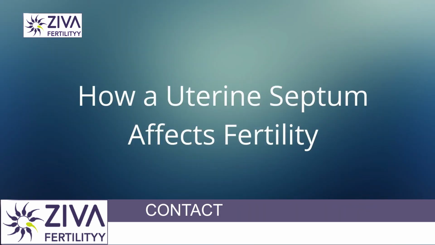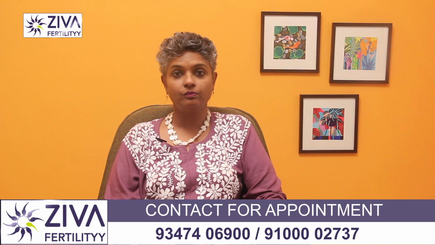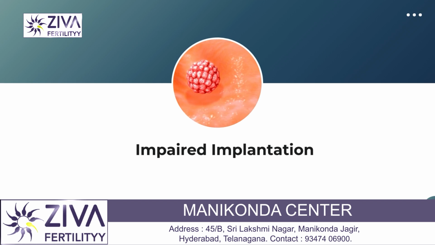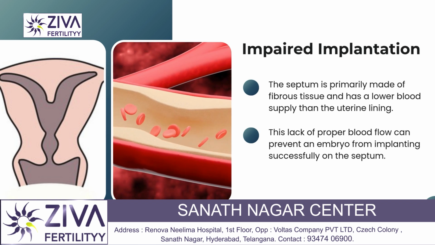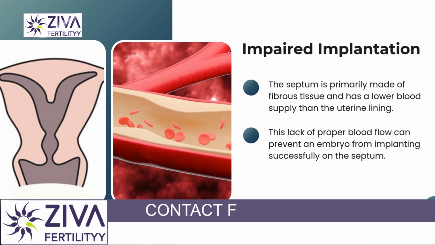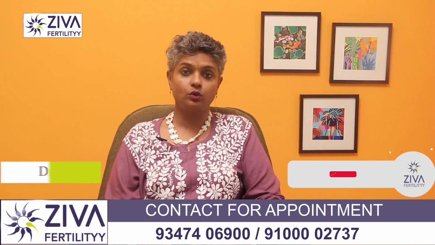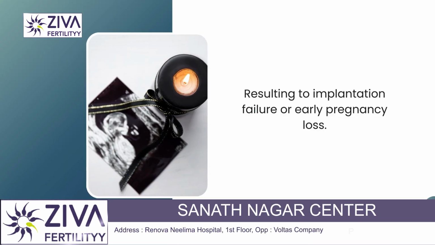So how does it affect fertility and what can it cause if a woman has a uterine septum? We look at impaired implantation. The septum typically consists of fibrous tissue with a poor blood supply compared to the rest of the uterus lining, which is the endometrium. This lack of proper blood flow can prevent an embryo from implanting successfully on the septum, leading to implantation failure or early pregnancy loss.